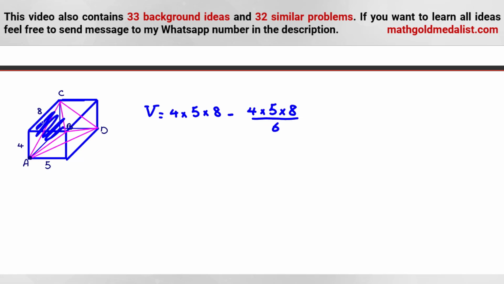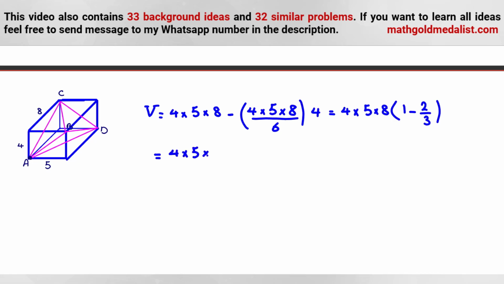How many of these things do we have? One here on this corner, one on this corner, one on this corner, and one for this corner. So we should multiply by 4. Okay, and then it will be what? It will be 4 times 5 times 8, 1 minus 4 over 6, or 2 over 3. Or 1/3 of that. So 4 times 5 times 8 over 3. 4 times 5, 20. 8 times 20 is 160 over 3.